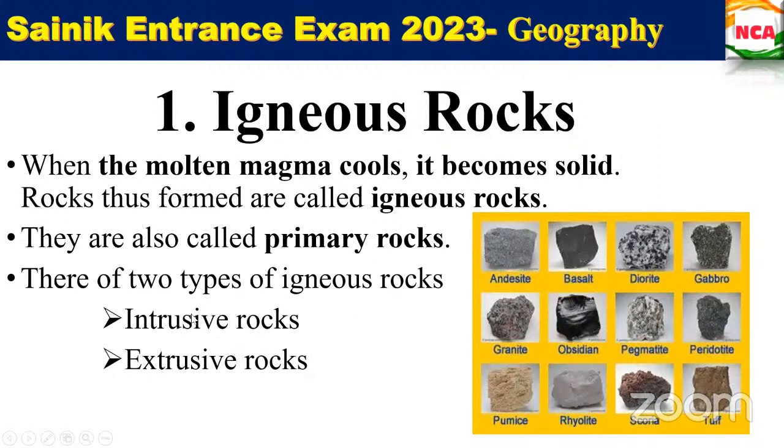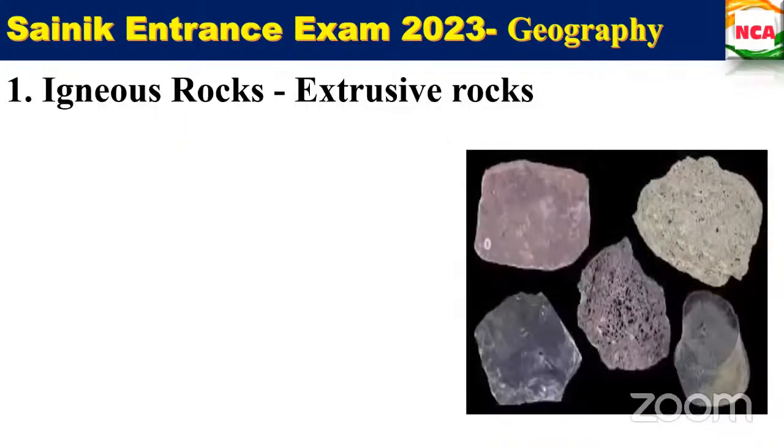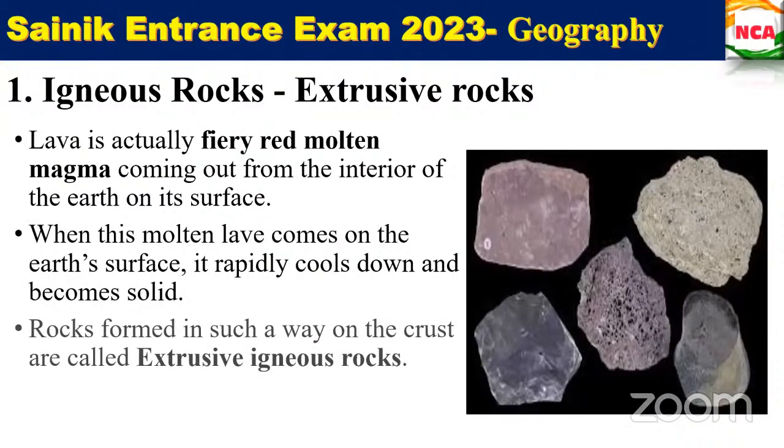Okay. So the lava which is coming out is the red molten magma. When this lava comes out on the Earth's surface, it rapidly cools down and becomes solid. The rocks formed in such a way on the Earth's crust are called extrusive igneous rocks. Is this clear how the extrusive rocks are formed? Yes, ma'am. The example is basalt.